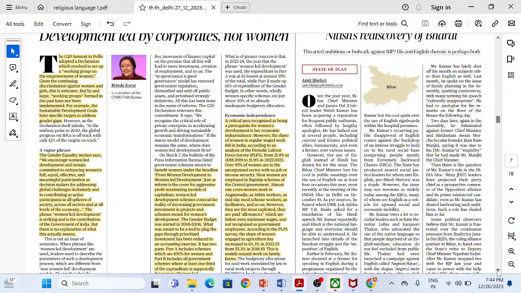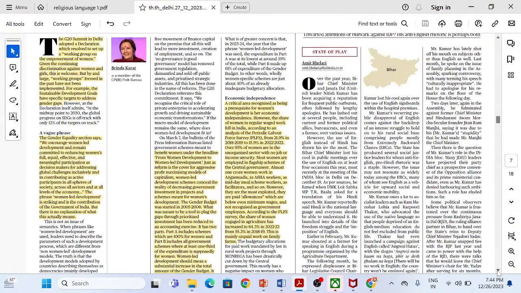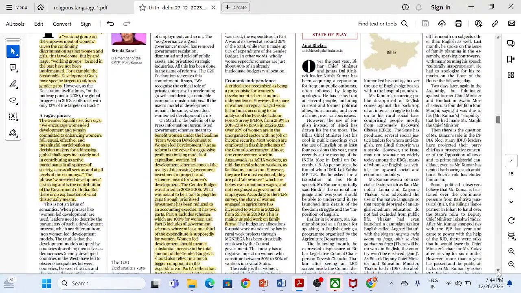The first context is, yes, for the empowerment of women, we brought in gender budgeting from 2005 to 2006. Now, under gender budgeting, let's try to understand. It has two parts, Part A and Part B. Part A is basically for the schemes that are 100% for women, and Part B is basically government schemes where 1/3 of the expenditure is supposedly for the women. तो एक तरफ होता है जहां पे 100% स्कीम वुमेन के लिए होती है, दूसरी तरफ स्कीम नॉर्मल होती है, बट उसमें से 1/3 जो कंट्रीब्यूशन है, एक्सपेंडिचर, दैट इज शैल बी फॉर द वुमेन.